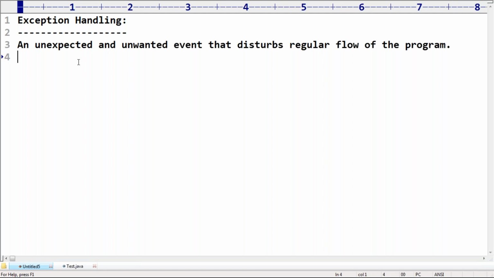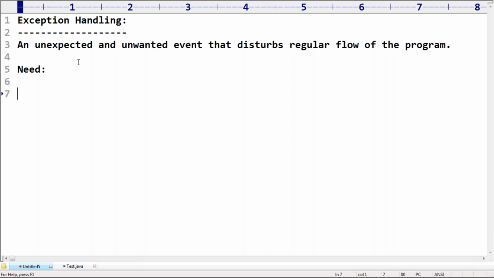Okay, next, it is highly recommended to handle the exception. If you are not going to handle the exception, what will happen here? We may block our resources. The system may sometimes crash also. Remember that. So the first important point here is, what is the need and purpose of exception handling?